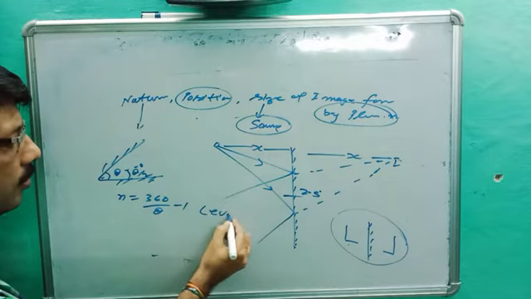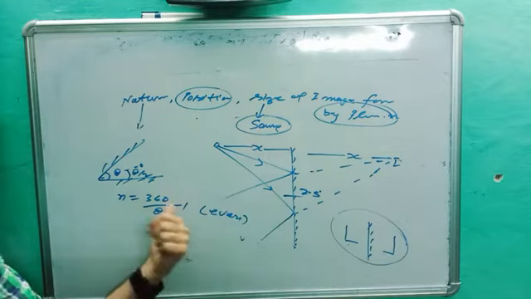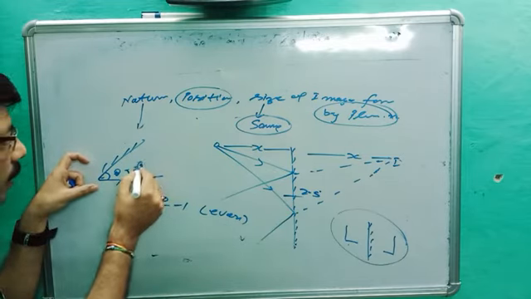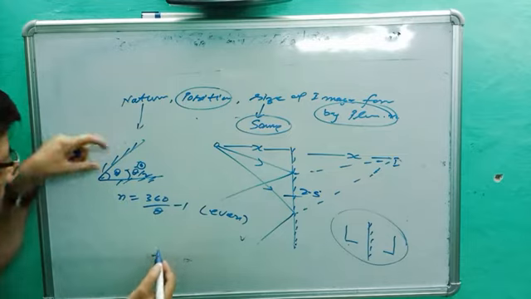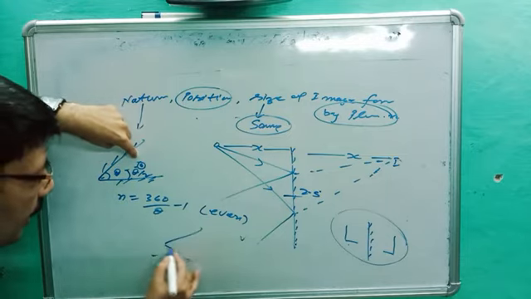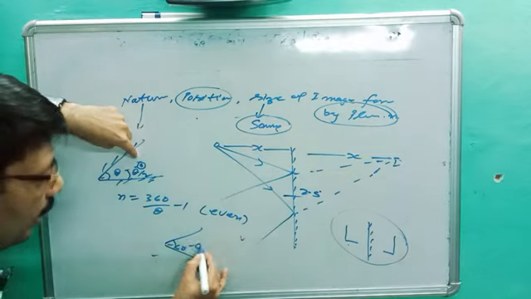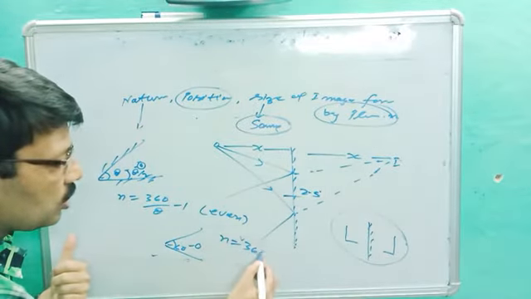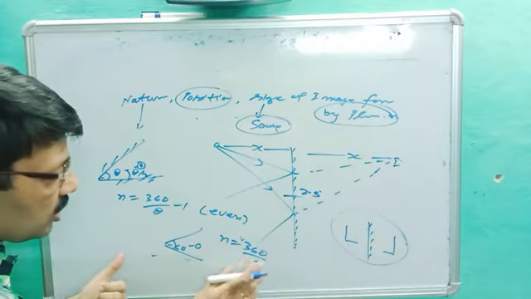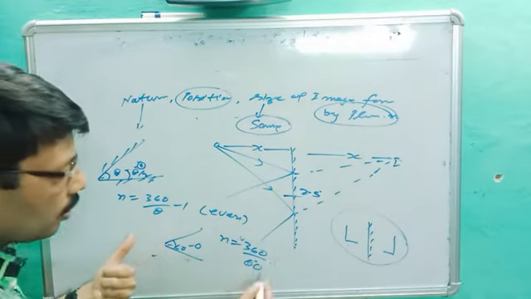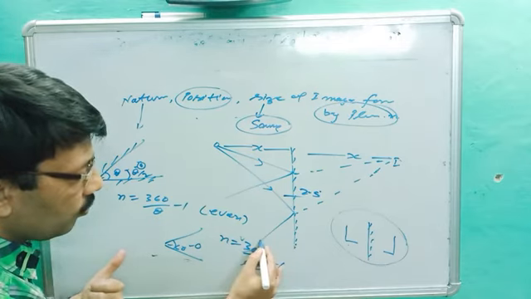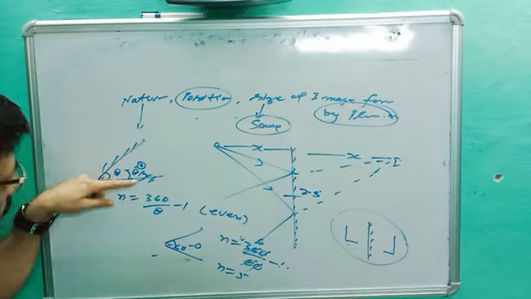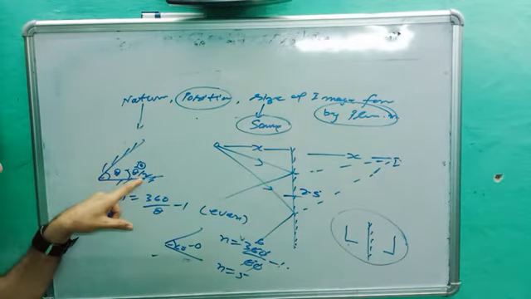for the symmetrical case. Symmetrical means, let us suppose the total angle is 60 degrees, and you are putting the object at 30 degrees. Suppose an apple is kept between two mirrors at 60 degrees, how many images will form? So n is equal to 360 upon theta, theta is 60, minus 1, so 6 minus 1, the number of images will be 5. But keep in mind, it should be in the middle, meaning theta by 2.